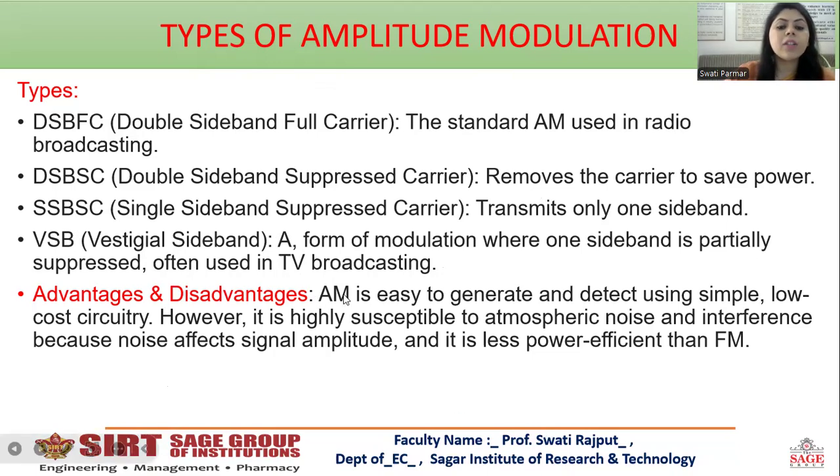Advantages and disadvantages of amplitude modulation. AM is easy to generate and detect using simple low-cost circuitry. However, it is highly susceptible to atmospheric noise and interference, because noise affects signal amplitude, and it is less power efficient than FM.